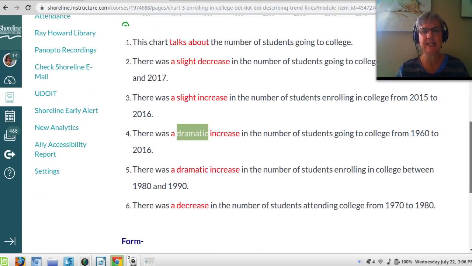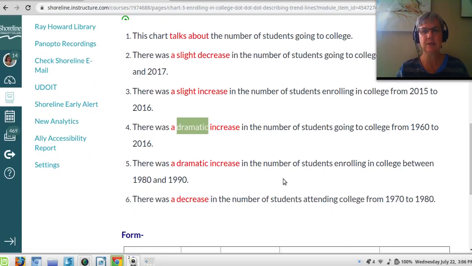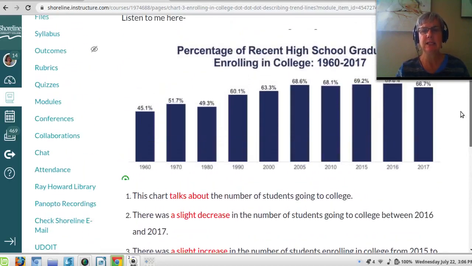Number 5, there was a dramatic increase in the number of students enrolling in college between 1980 and 1990. I went to school in 1980. Wow. Approximately 50%, or half, of all high school graduates, which would have been me, went to college in 1980, and it increased dramatically to a full over 60% in 1990. That's about a 15% increase, I think.